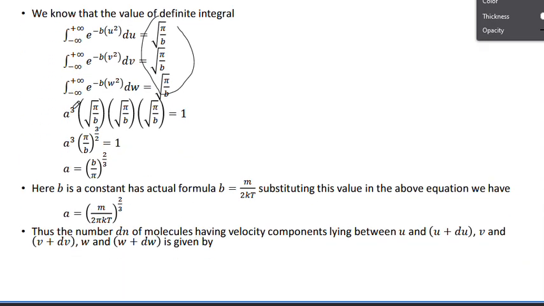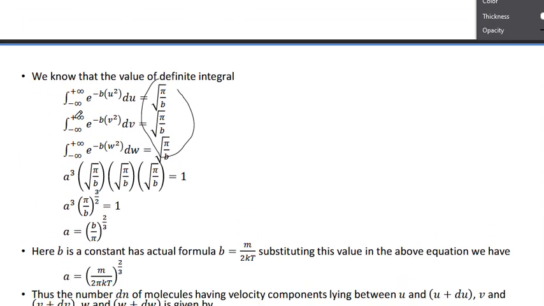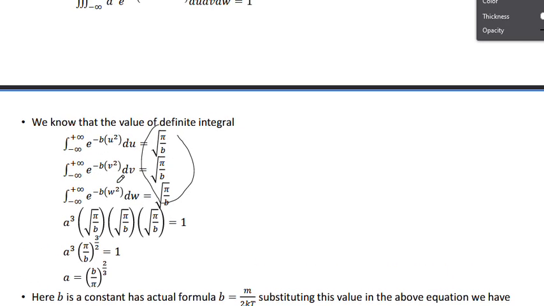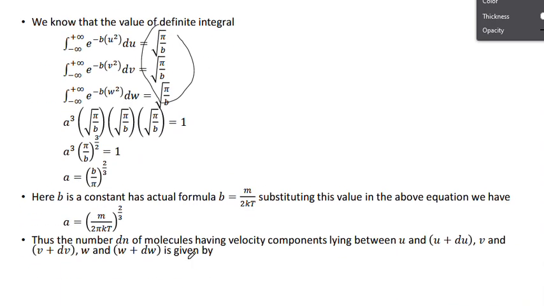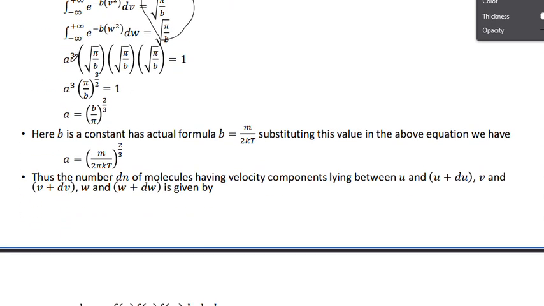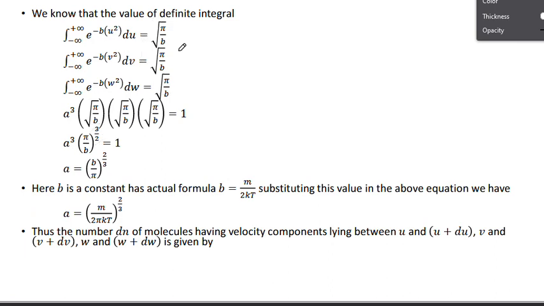So take these three integrations and substitute them in this equation. Here we get a cube, and in the place of e power of minus b v square, it is under root pi by b that is written. Similarly for minus b w square. A cube is as it is, and if you multiply them, you get pi by b power 3 by 2. Okay, friends, pi by b power 3 by 2.